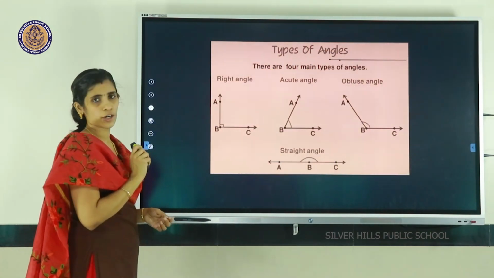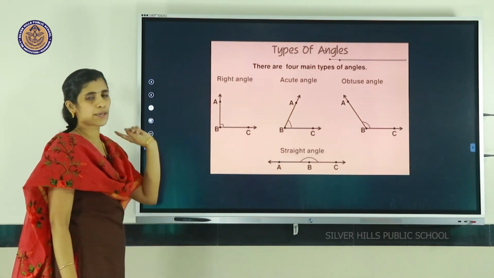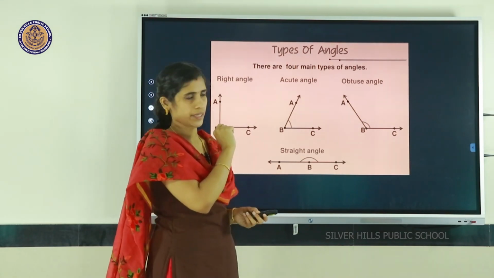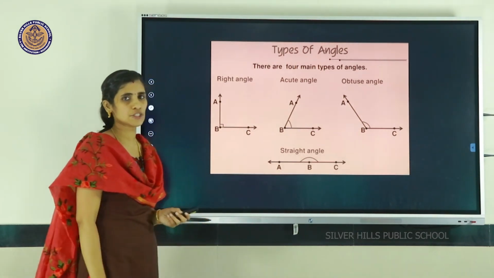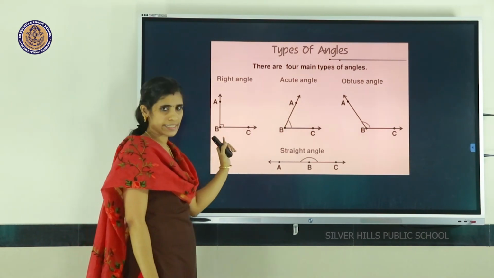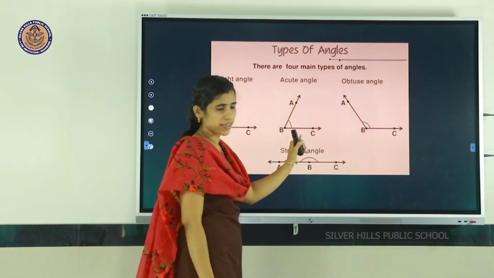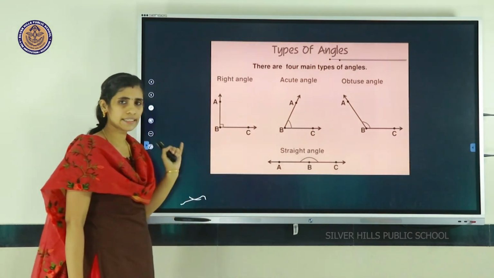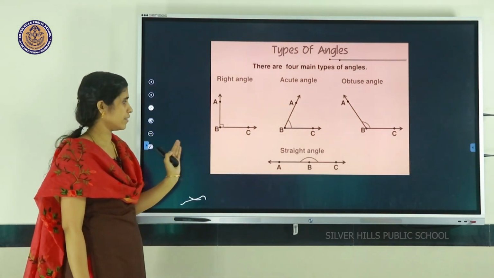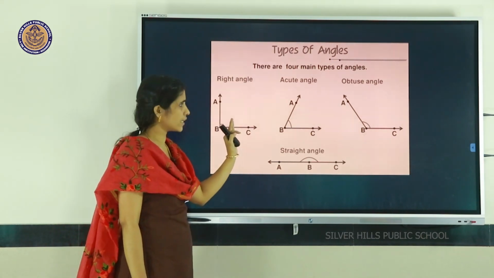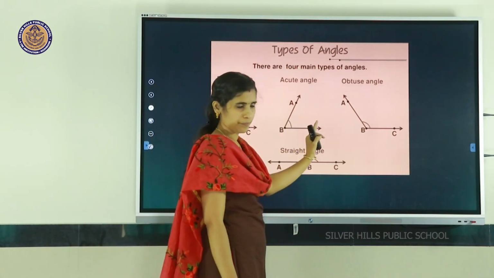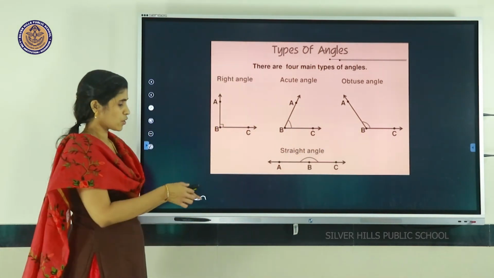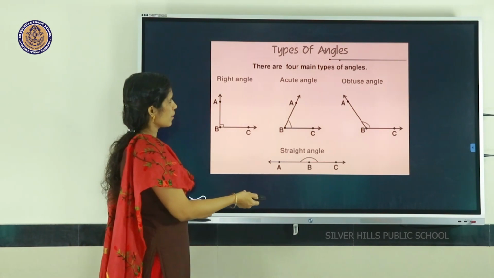So next we are going to discuss types of angles. According to the measurements, we can divide angles into 4 types: right angle, acute angle, obtuse angle and straight angle. Mainly there are 4 types of angle. So let's go to the first one, right angle.